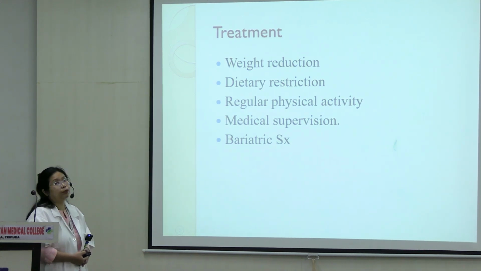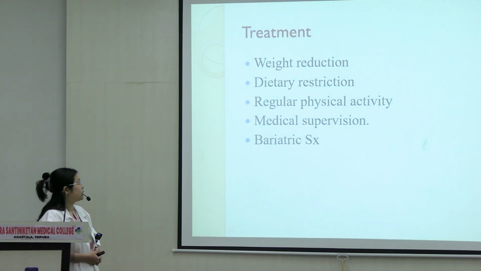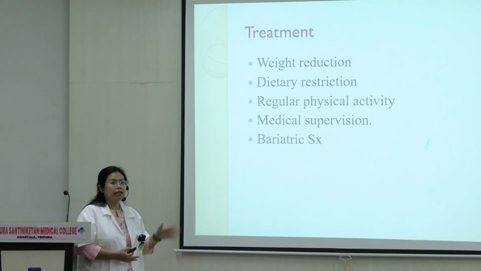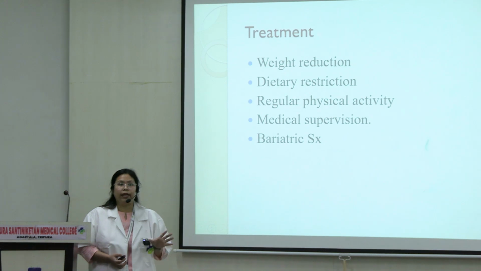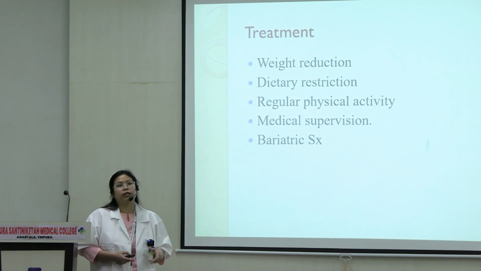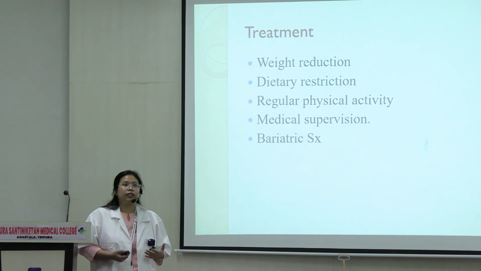The treatment includes weight reduction, dietary restriction, regular physical exercise, and medication. All of these have to be done under medical supervision. Why? Because you do not know the condition of the patient, somebody who is obese or somebody who is morbidly obese, how the condition of the bones is, what the metabolic condition in the body is.